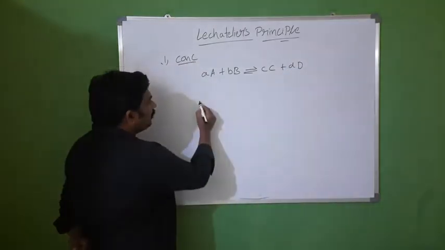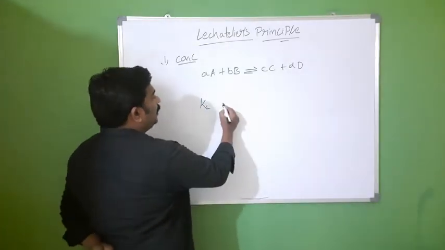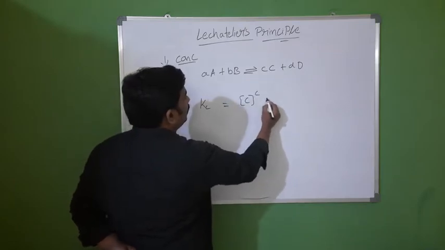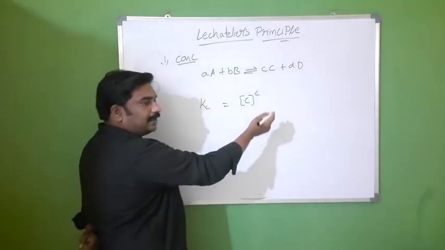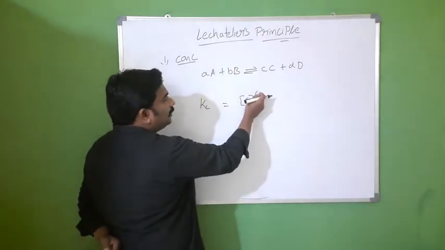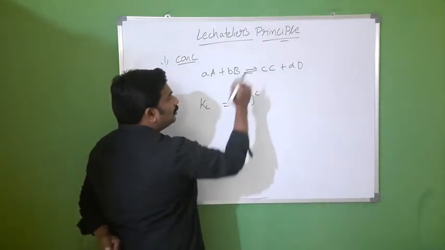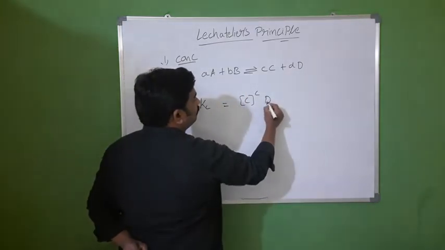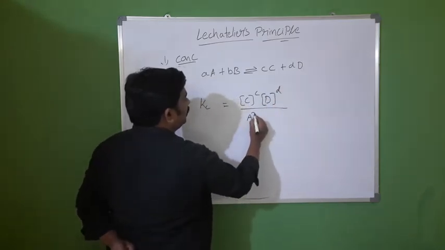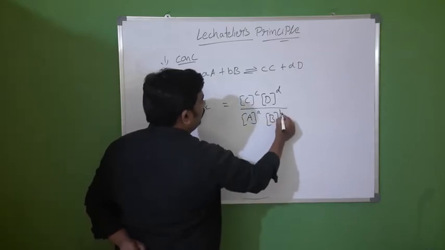If you write the equilibrium constant Kc for this reaction, Kc is equal to the product of product concentrations divided by the product of reactant concentrations, whose powers are raised to their coefficients: C to the power c, D to the power d, over A to the power a and B to the power b.